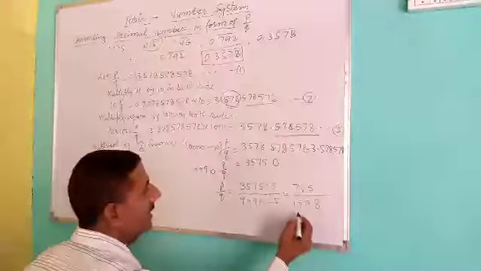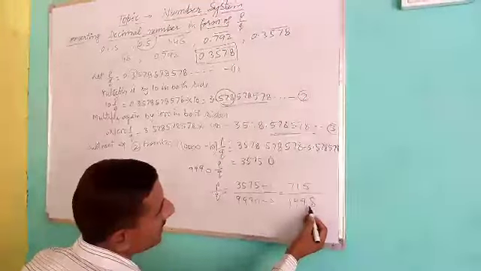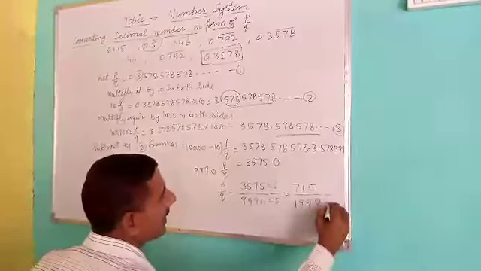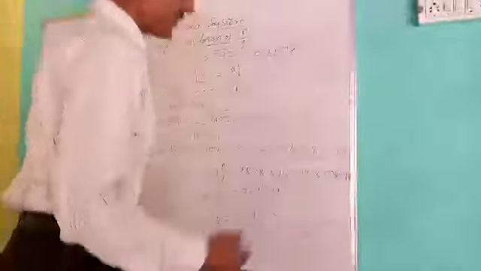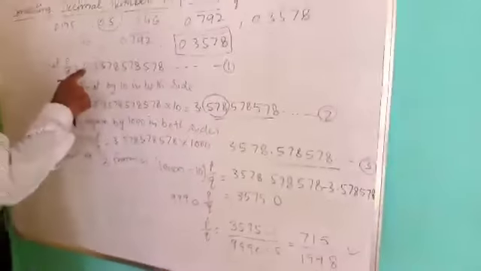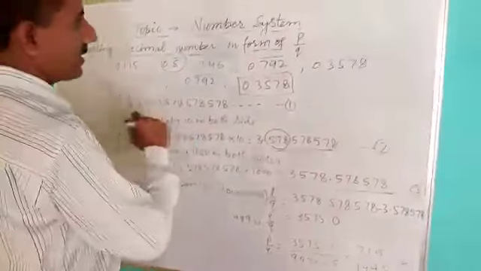So 715 upon 1998 is the required form of 0.3578 bar.